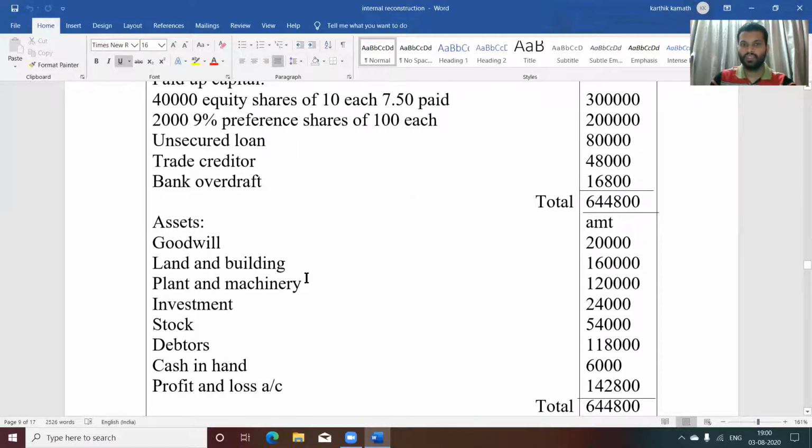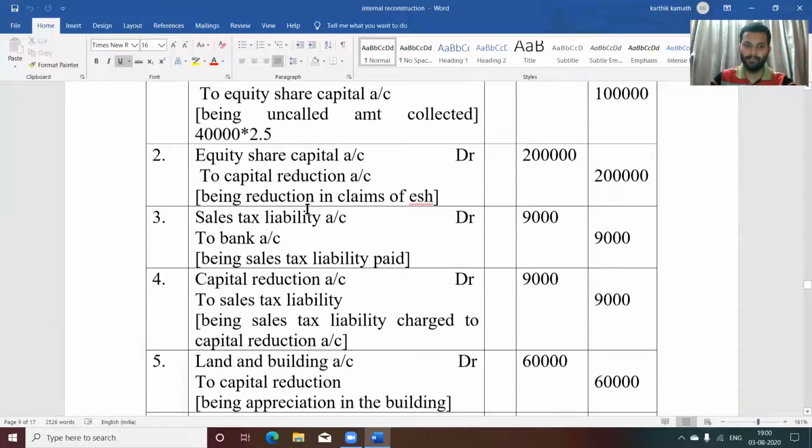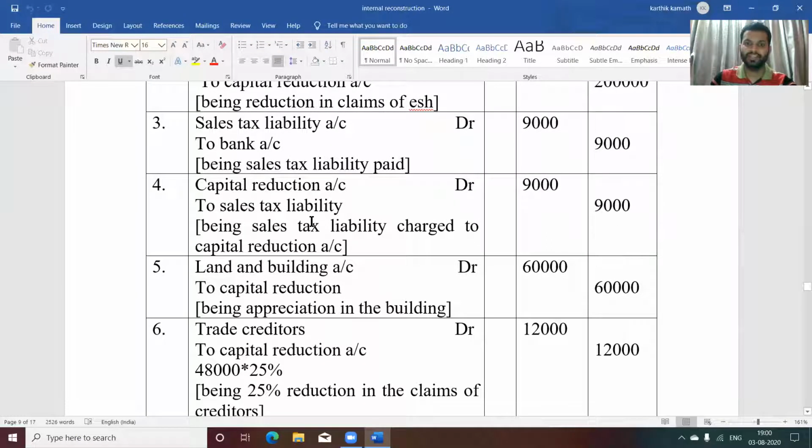So what is the original value given in the balance sheet? That is 1,60,000 land and building. Now it is 2,20,000. That is nothing but there is an appreciation in land and building. Whenever there is appreciation in land and building, land and building account is debited and capital reduction account is credited. So the amount is 60,000 being appreciation in the building.